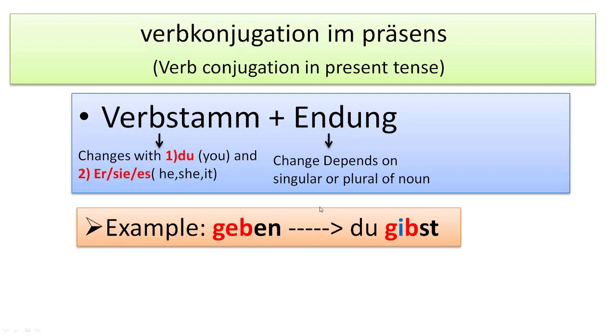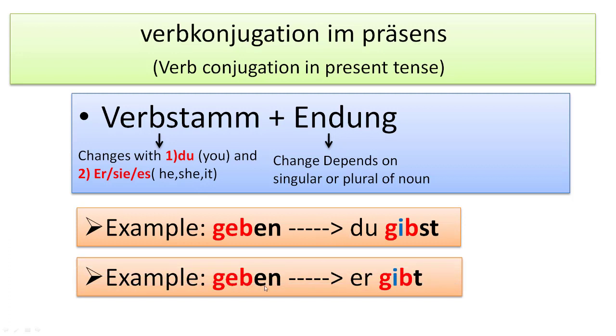Let's see one example. Geben. Geben is to give. So whenever we are doing conjugation with respect to the irregular verb, then it becomes gibst. Gibst. Like e becomes i and en becomes st. And this irregular verb change is applied only for two subjects. The first one is du and the second one is er/sie/es, and for the rest there is no change with respect to the verb stem.